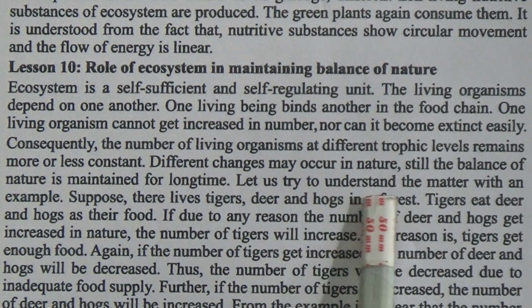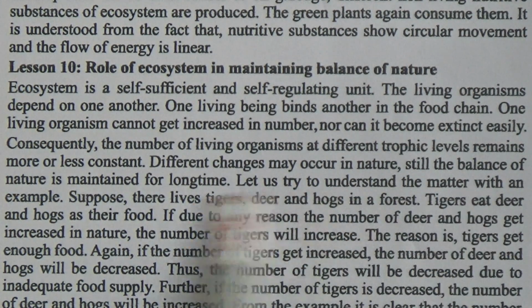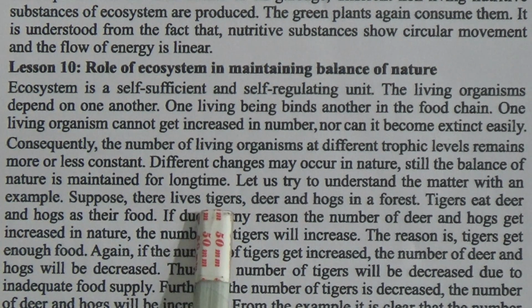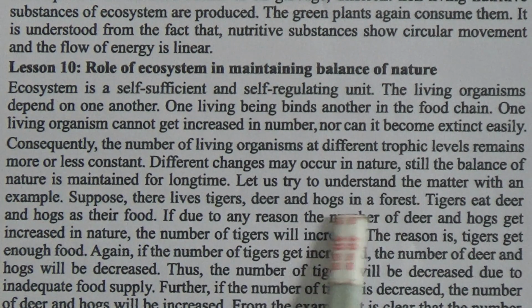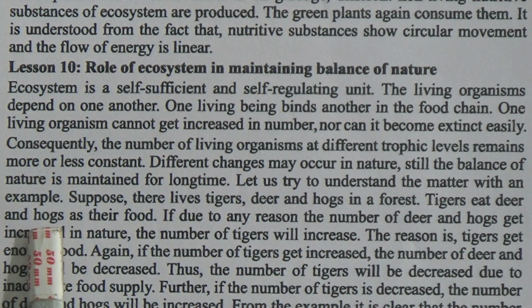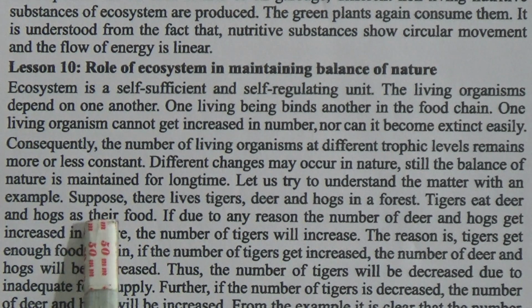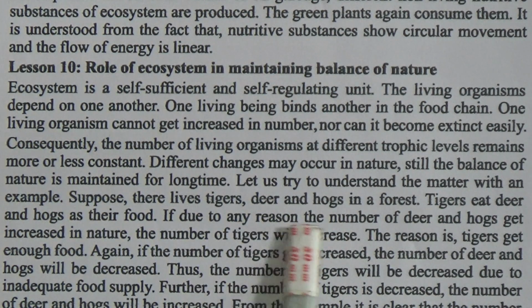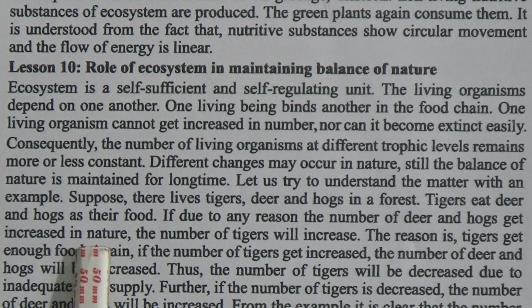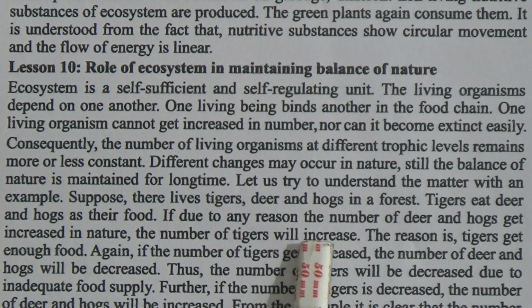Let us try to understand the matter with an example. Suppose there live tiger, deer, and hog in a forest. Tigers eat deer and hogs as their food. If due to any reason the number of deer and hogs increases, the number of tigers will increase.